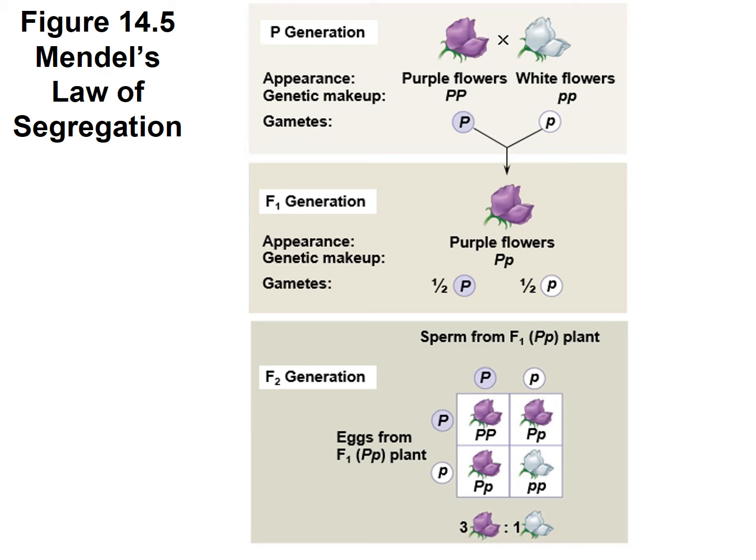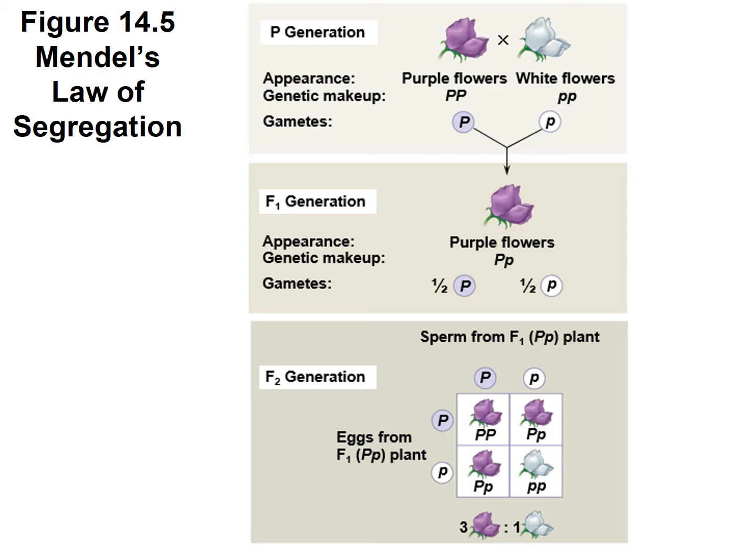The phenotype of the F1 generation is going to be all purple because the dominant trait is going to show, the recessive trait is hidden. Now, when 2 F1 individuals mate, we have a difference here than we had up top. Half of the gametes that these flowers produce will have the capital P allele passed down. The other half of the gametes will have a lowercase p passed down.